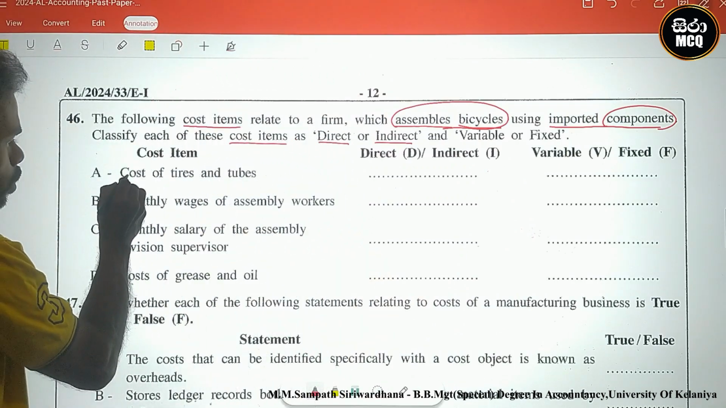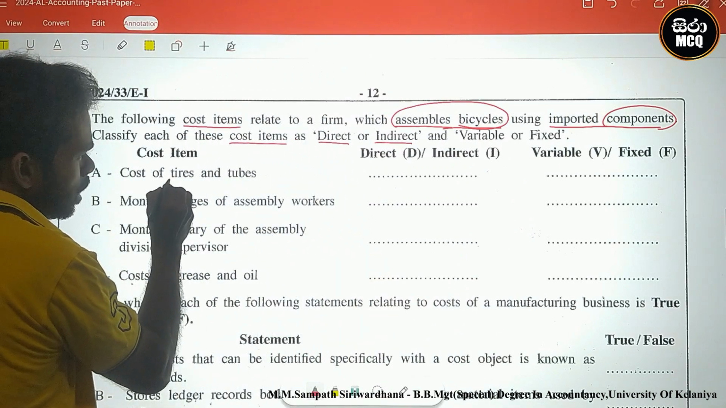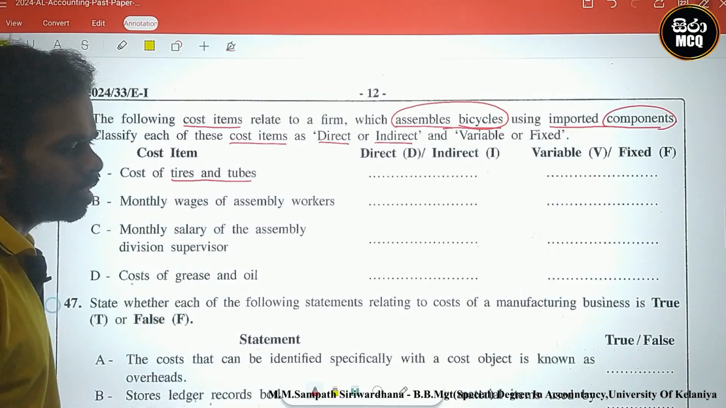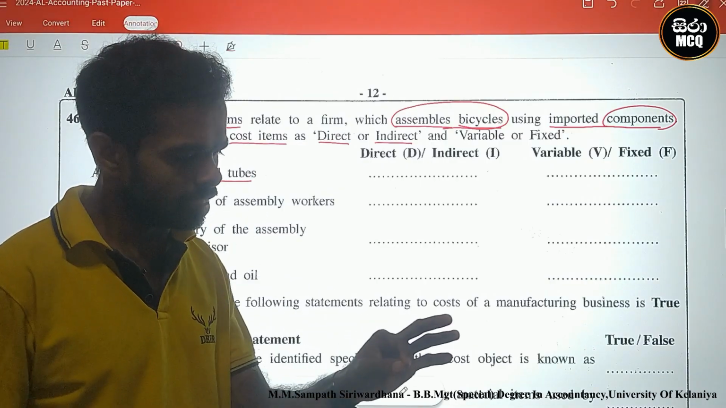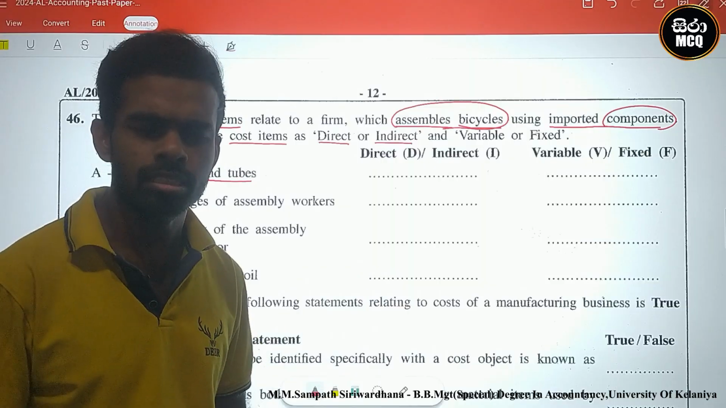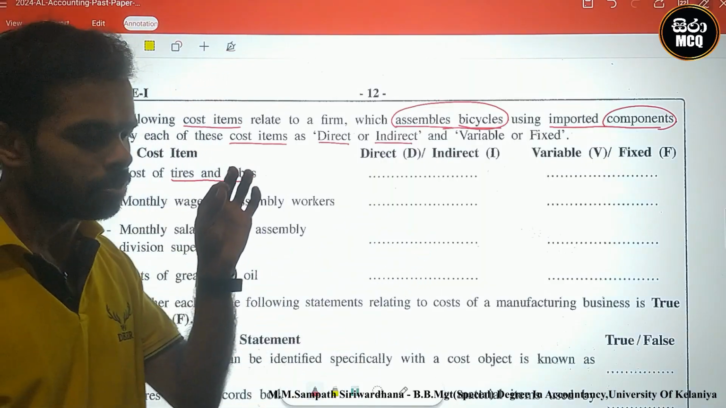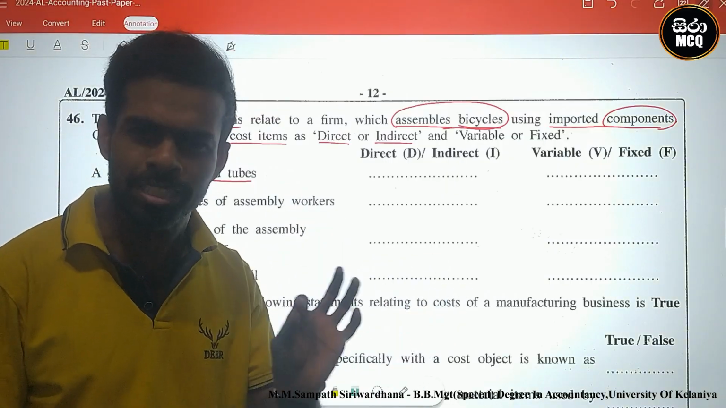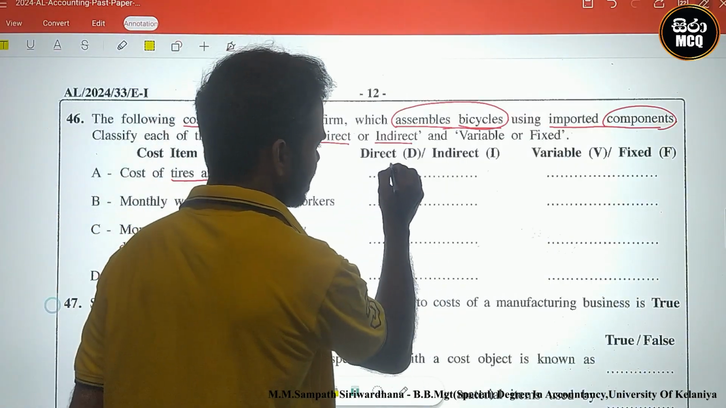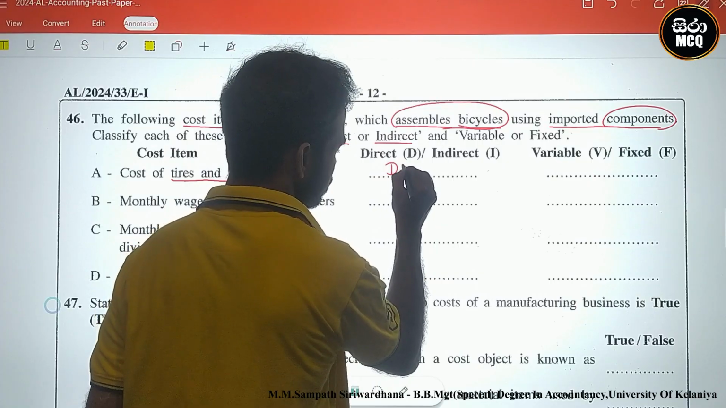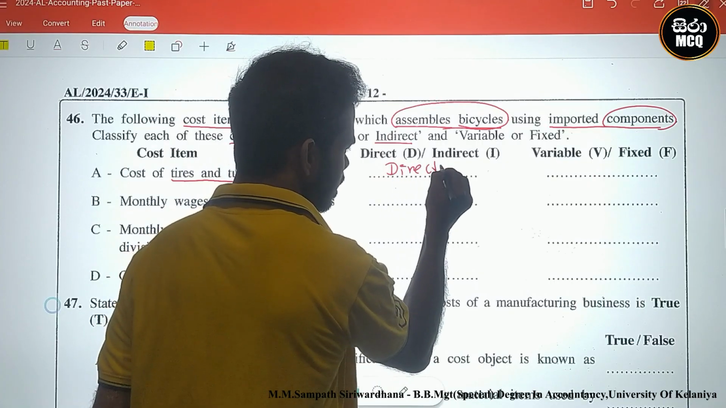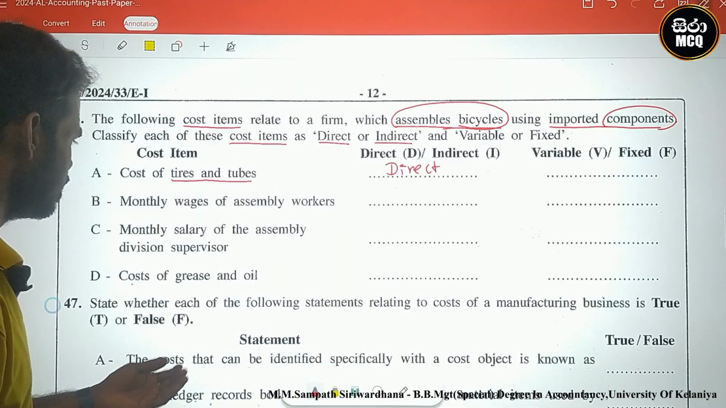Let's see. Cost of tires and tubes. Does that directly contribute to the bicycle? Yes, we can see directly tires and tubes are included in the bicycle. Therefore, this is a direct cost. We can directly see it, no? Tires and tubes.